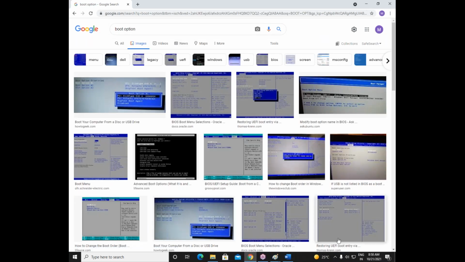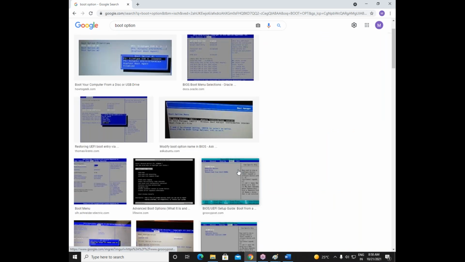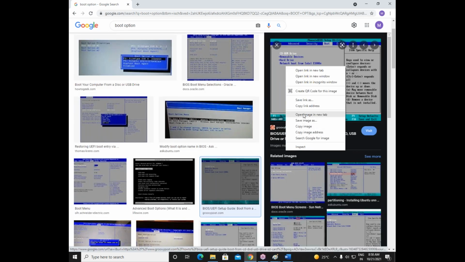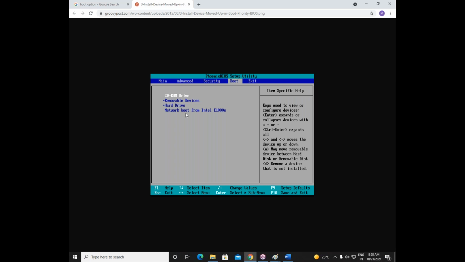See here, these are the boot options we have. I hope you can see clearly. First option is CD-ROM or DVD-ROM. Second option is removable device. Removable device means your USB. Third option is hard disk. And the fourth option is network drive. Network boot means your server. So these are the four options we have in every computer.